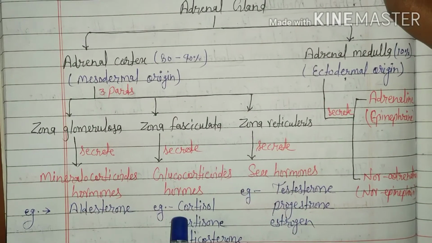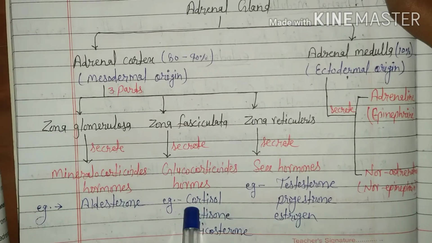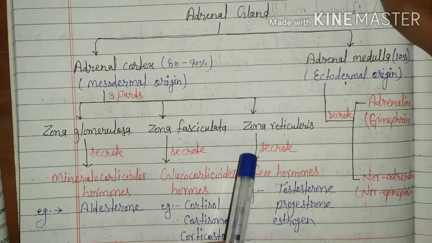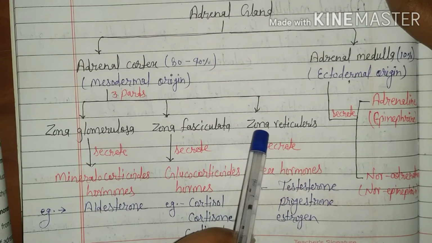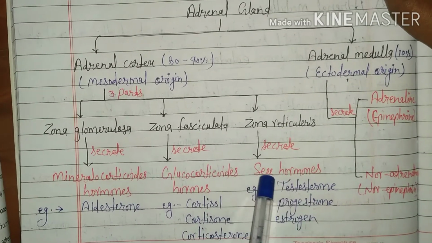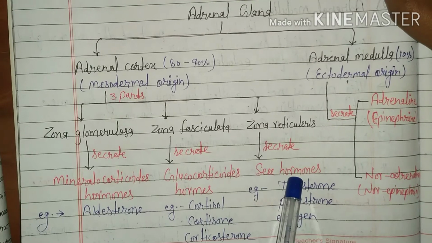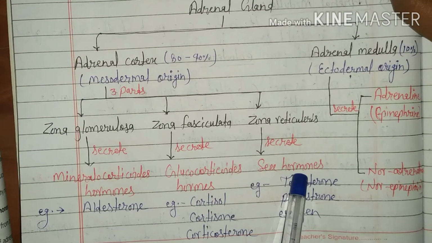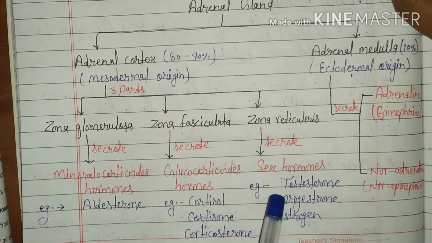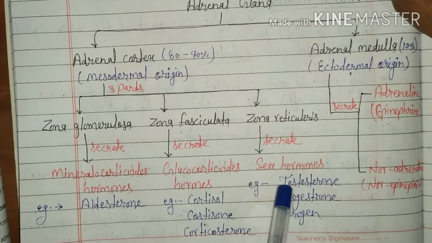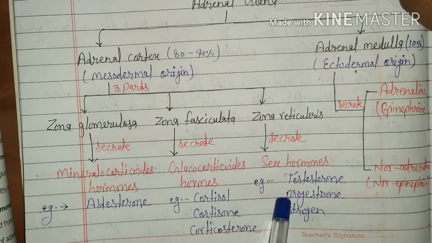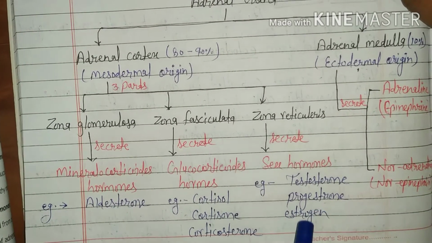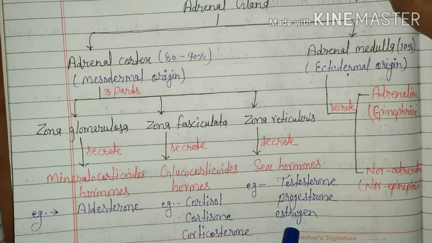But in human beings, cortisol is the more active form. By zona reticularis, sex hormones, which are also known as gonadocorticoids, are secreted. For example, testosterone, progesterone and estrogen. But these are secreted in little amount.